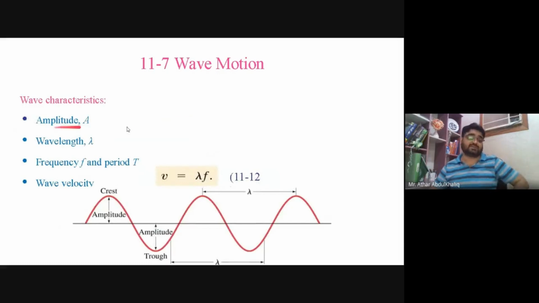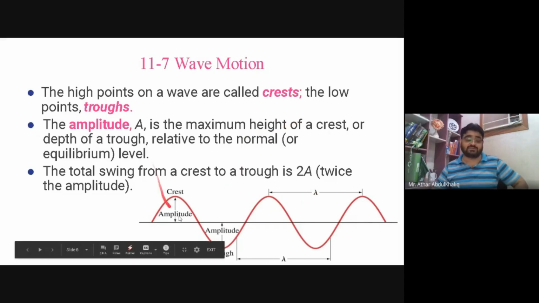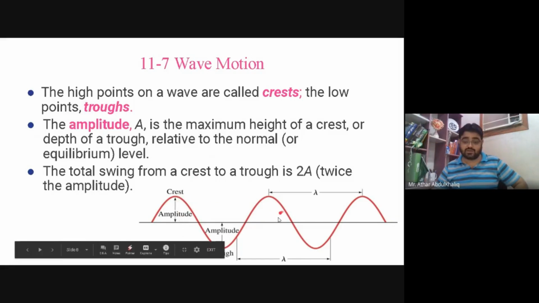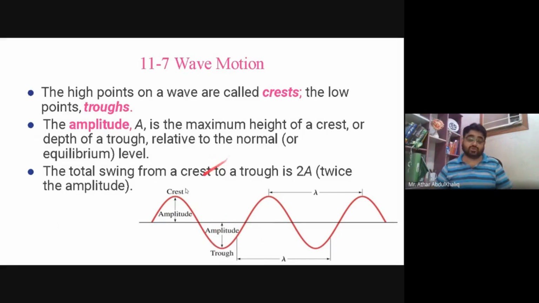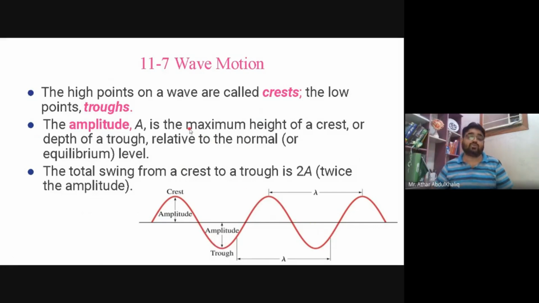Now there are some definitions like amplitude. The high points on the wave are called crests. This is crest, this is crest, this is crest. The low points are called troughs. This is trough and this is trough. Amplitude is the maximum height of the crest or maximum depth of the trough. So amplitude is this height or this height, or this depth or this depth. The total swing from crest to trough is 2A. From this point to this depth is 1A plus 1A, 2A.